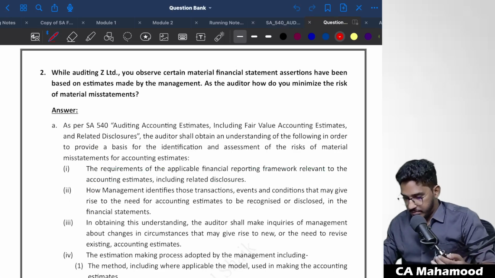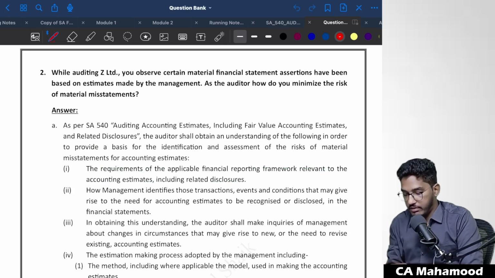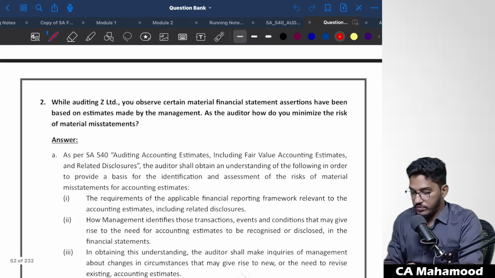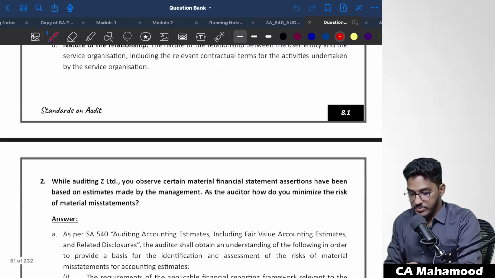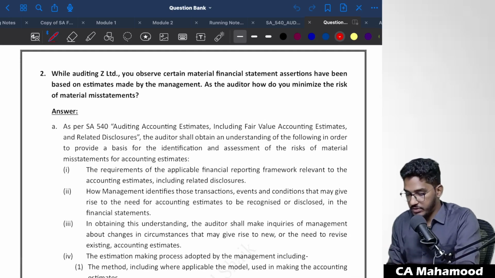Okay, guys, welcome back after the break. So we have a few descriptive questions talking about SA 540. Let us try to have a quick look at it. These are questions from the Standards on Auditing chapter. So we'll start with question number 2. Let us see what that question is.